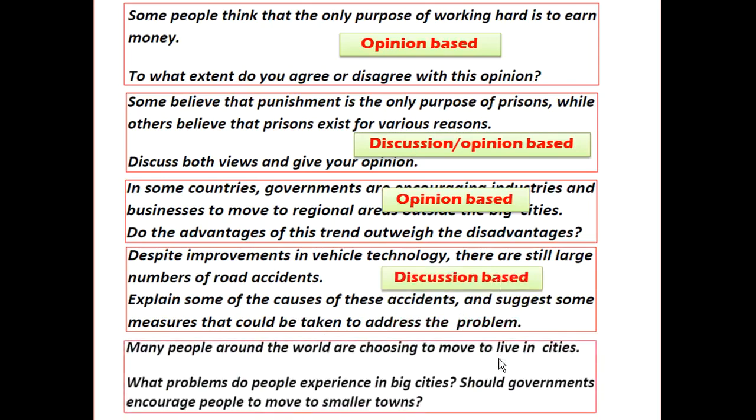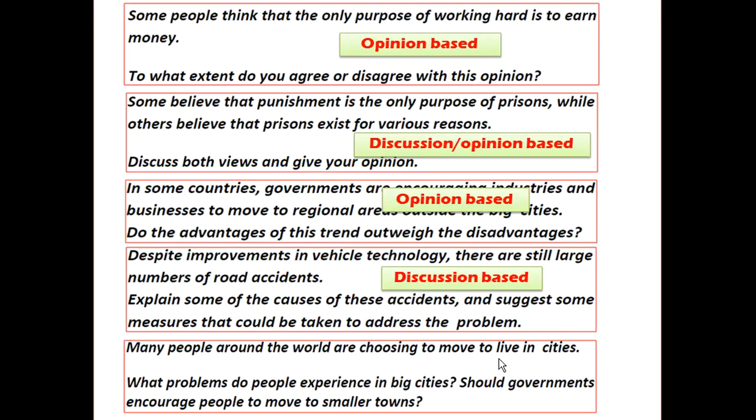And the last one for you. Many people around the world are choosing to move to live in cities. What problem do people experience in big cities? And should governments encourage people to move to smaller towns?